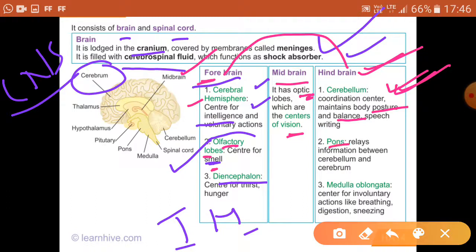Then pons is there, next part. It is kind of a relay station, or it relays the information between cerebellum and cerebrum. So pons is a connecting link between cerebrum and cerebellum. It is also called respiratory center. Then medulla oblongata, it controls the involuntary action. The way cerebrum controls the voluntary action, medulla oblongata controls the involuntary action like breathing, digestion, sneezing, etc.